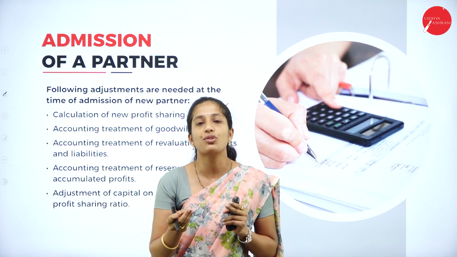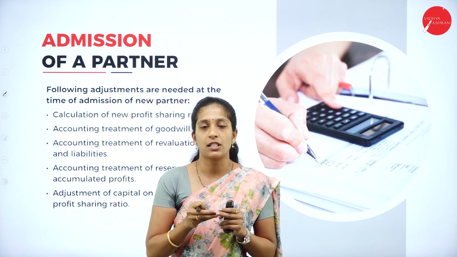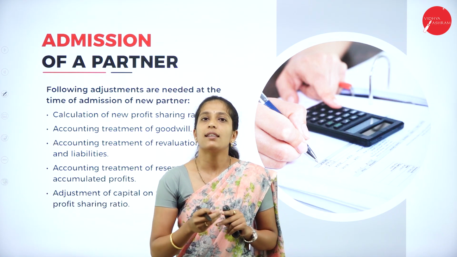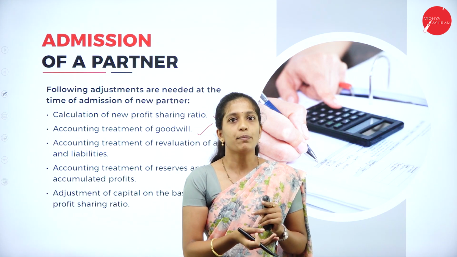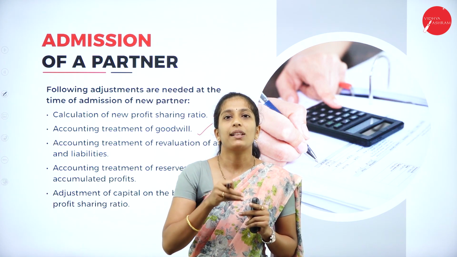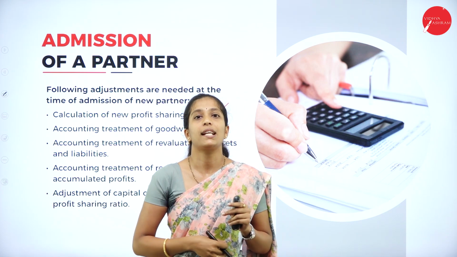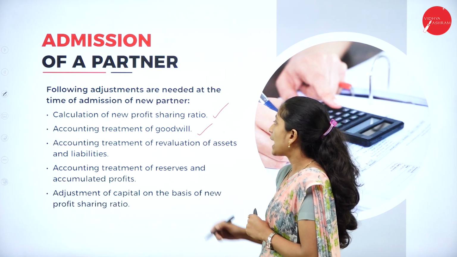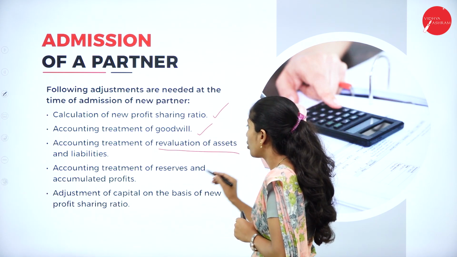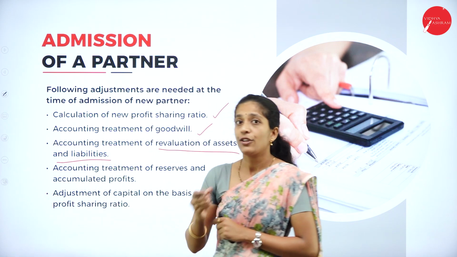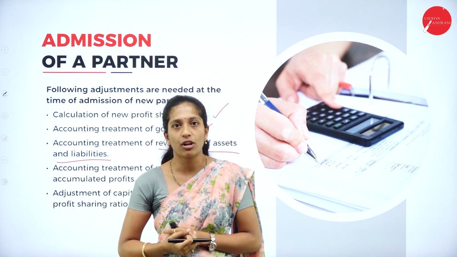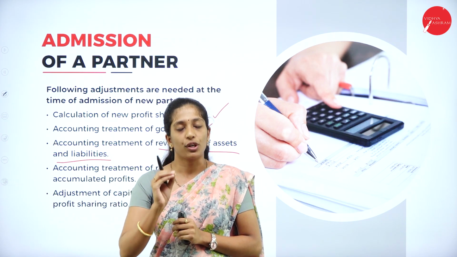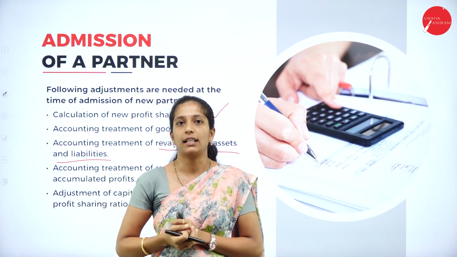So how are we going to treat that goodwill in different situations? One situation is that the new partner brings goodwill; the other situation is that the new partner doesn't bring goodwill, but it is created within the business. How are we going to treat that goodwill during admission of a partner? And the next one is accounting treatment of revaluation of assets and liability. This is very essential during admission of a partner in order to revalue the assets and liability, which I am going to discuss in detail in the further classes.